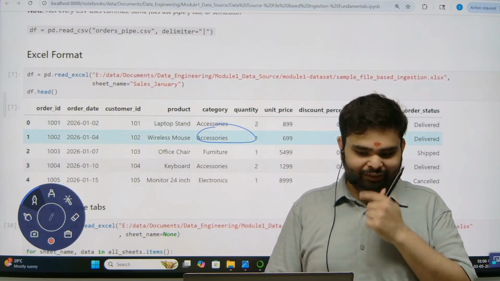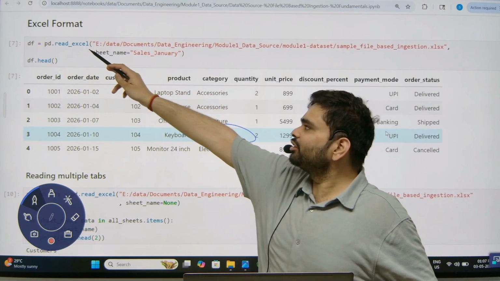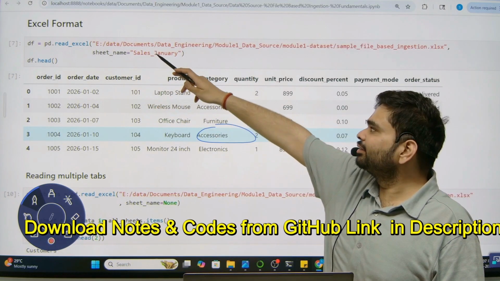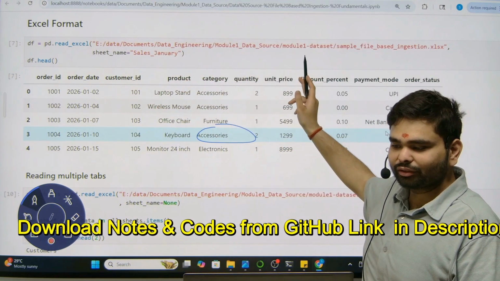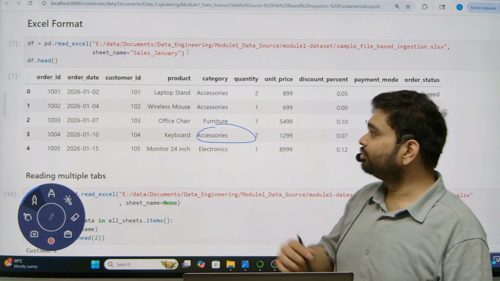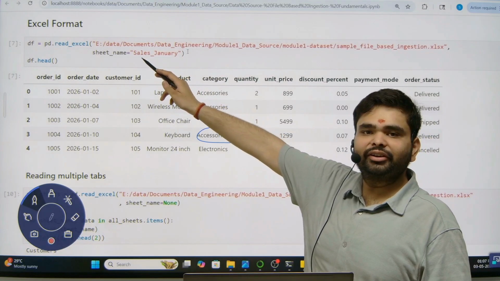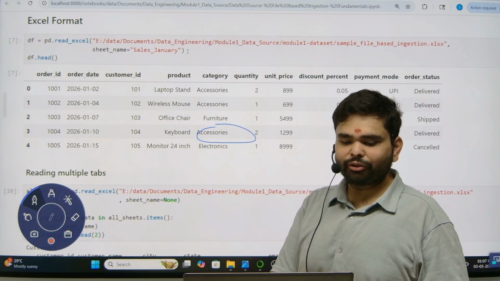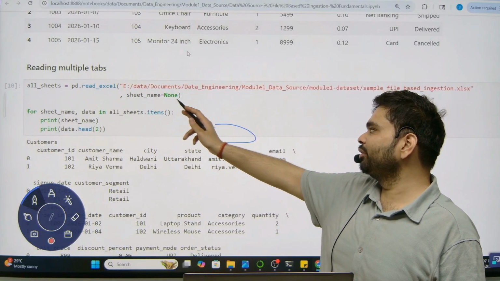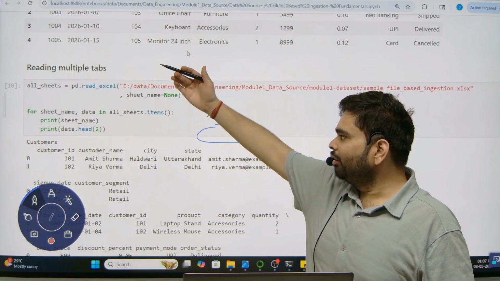Now the second one, the Excel. In Excel, you will use the function read_excel. In the same method, you will copy the path of the file. This is the file which you will be using. In this file, you will specify the sheet name which you want to upload. If you want to read multiple tabs, then don't specify the sheet name: sheet name equal to None. Then it will load all the data.